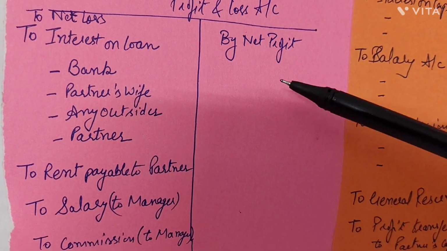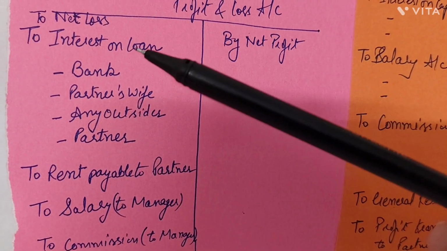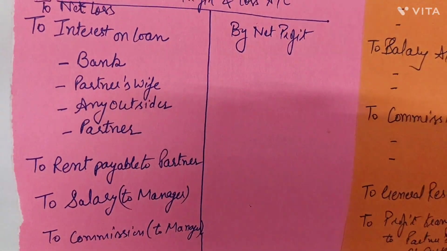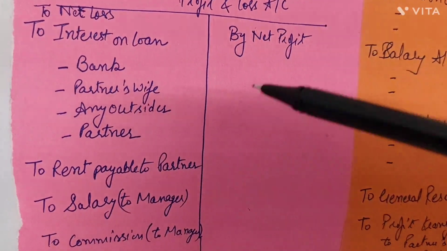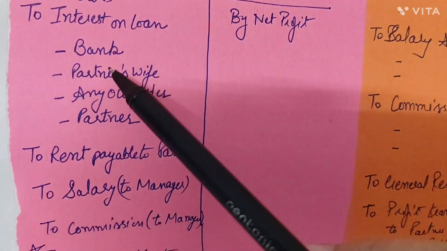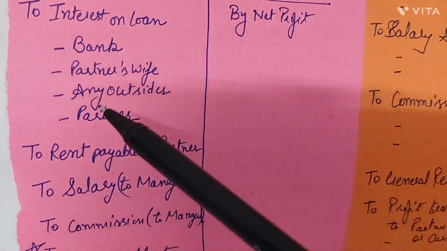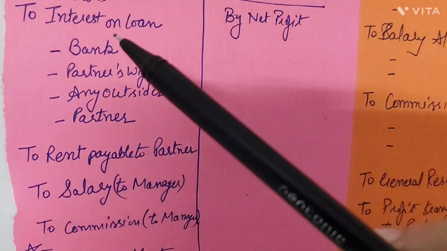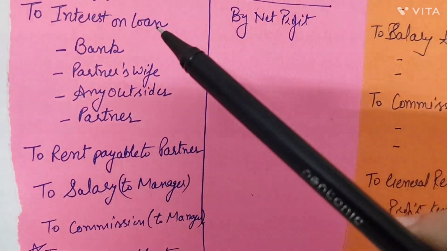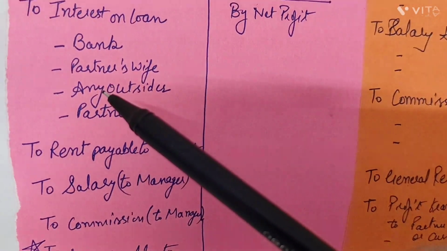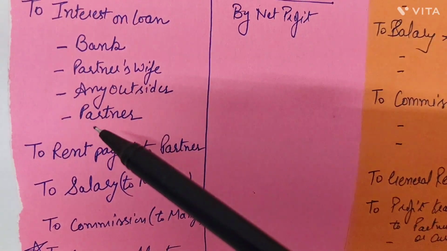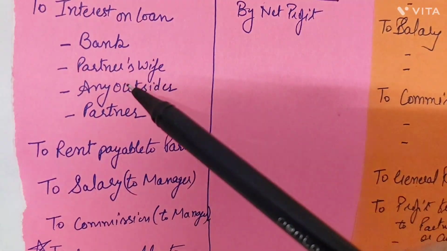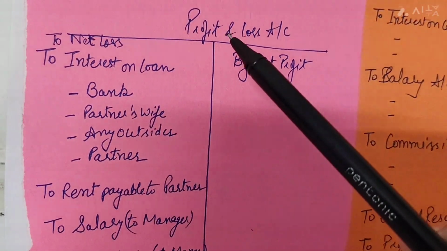So when net loss or net profit is taken as the first step, the second step we have written here is interest on loan. Interest on loan is payable whether there is income or not. Interest on loan may be payable to the bank, the partner's wife, or any outsider. There could be multiple cases where the loan may be provided by the bank, the partner's wife, any other person, a friend, a relative, or the partner himself. All of the interest on loan would be treated as a charge and would be shown in the P&L account.